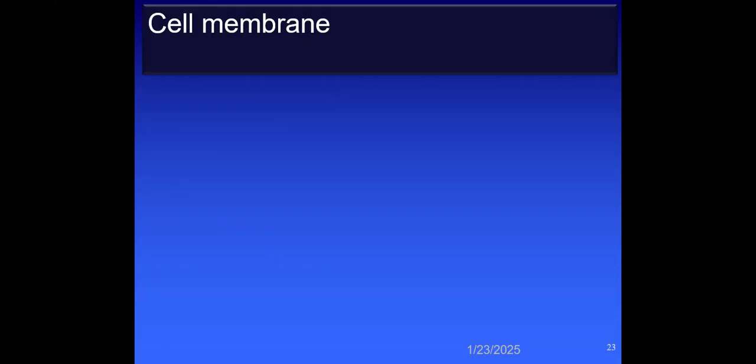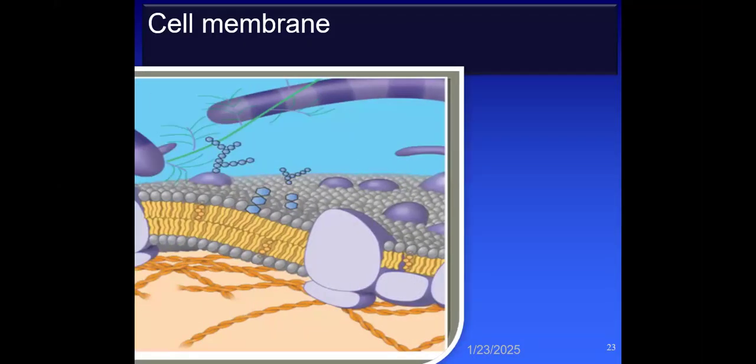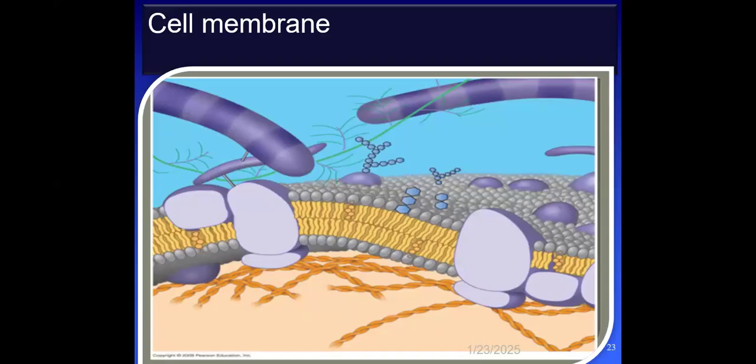Now, if we discuss the structure of the cell membrane, it is a lipid bilayer made of a head and a tail. The head is water loving, and the tail is water hating. It means that if there is a need for the transport of water through this cell membrane, it can pass through, because the head is water loving, called hydrophilic, while the tail is hydrophobic.